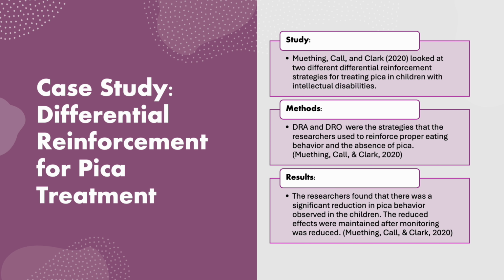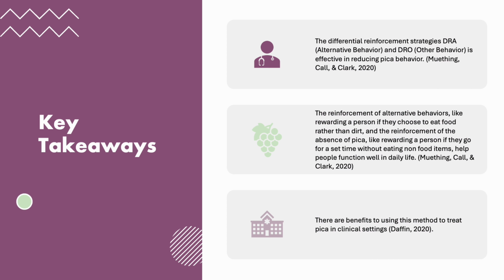This case study illustrates how differential reinforcement can effectively treat pica and enhance the general well-being of people who are impacted. This is shown by the results of the children in the study. To sum up, differential reinforcement, more especially DRA and DRO, is a useful method for treating pica because it reinforces absent or alternative behaviors. The case study showed how these techniques not only decreased pica, but also produce long-lasting gains. We can lessen the negative behaviors like pica and enhance the general quality of life for those who suffer from this disorder by employing positive reinforcement to promote desired behaviors.